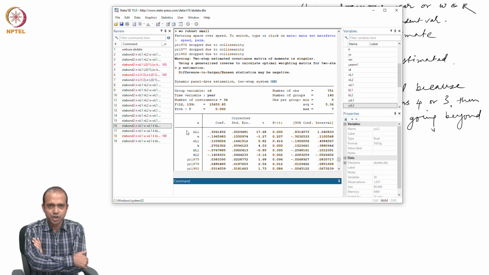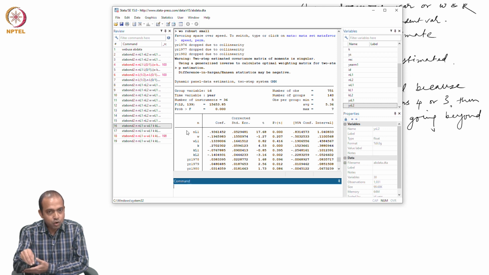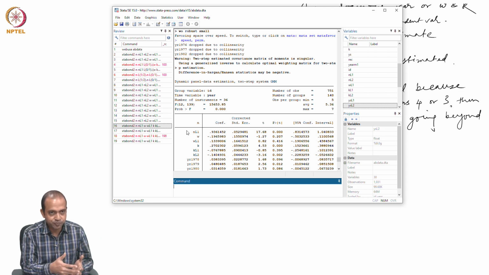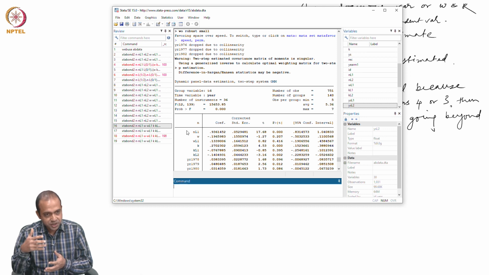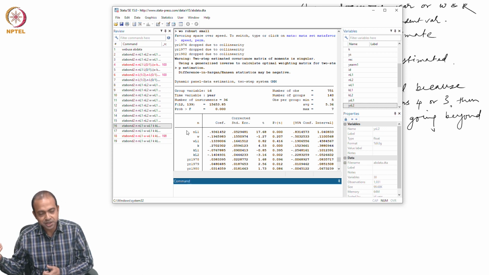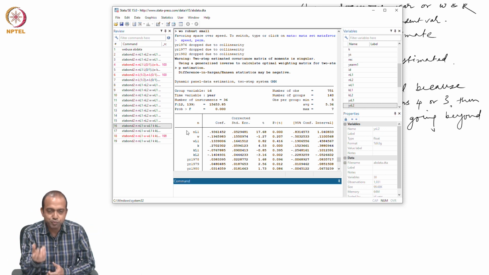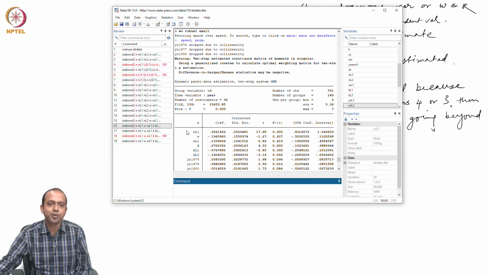So, this is how, if you want to learn the models, you need to play around with different model specifications. Sometimes you impose restriction on the lags, estimate difference GMM, then you estimate the same difference GMM without restriction, you estimate system GMM with restriction, system GMM without restriction, you use only 1 period lag of employment, you use 2 periods lag of employment, and see with different alternative structures of your model specification what type of results you are getting.